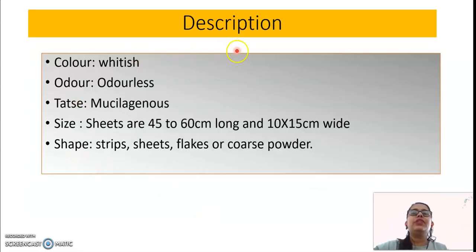Next is description. Agar is whitish and creamish in color, odorless, and the taste is mucilaginous. Size: the sheets are 45 to 60 centimeter long and 10 to 15 centimeter wide. Shape: you will find agar in strip shape, sheet shape, flakes, and coarse powder. In many shapes you will find this.